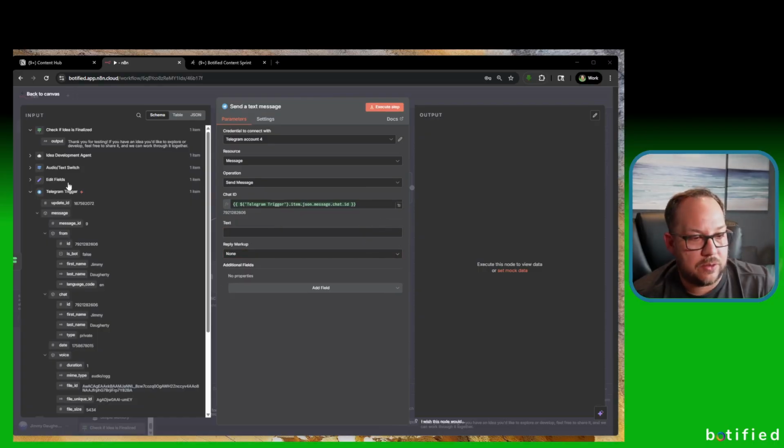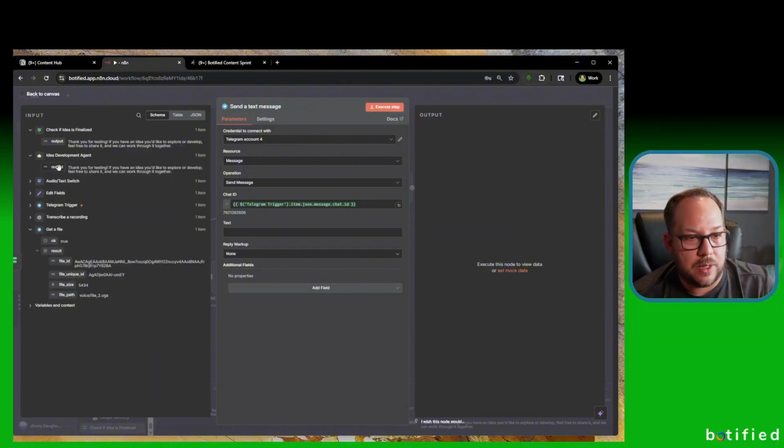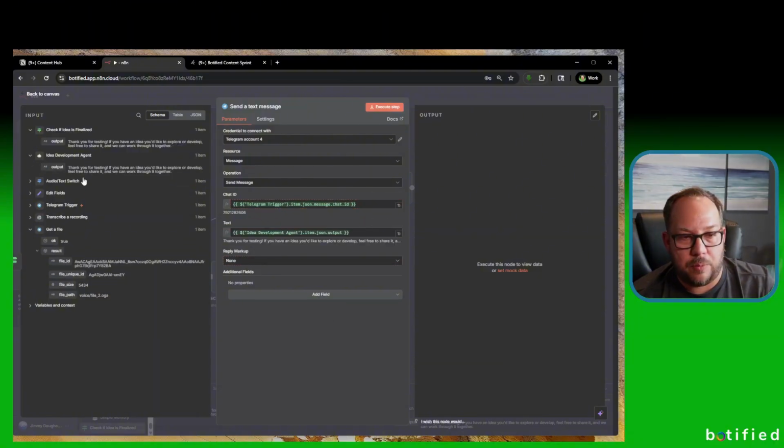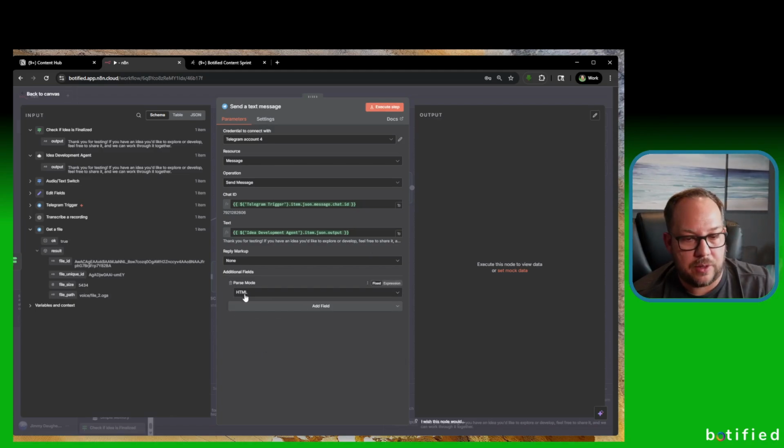All right. The text is going to be coming from the idea development agent, and it's this output here. So we want this output of the idea development agent, the agent we just added, to be sending the information back. One of the things we're going to do is add a field here, go to parse mode and set that as HTML. That will send messages back in a proper way that Telegram can parse properly for the user. Let's execute the step.